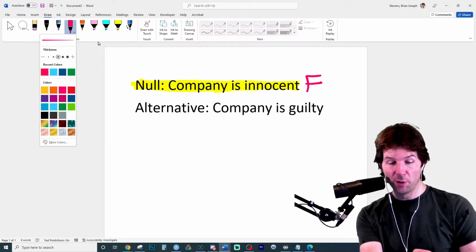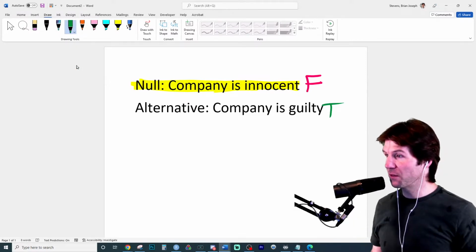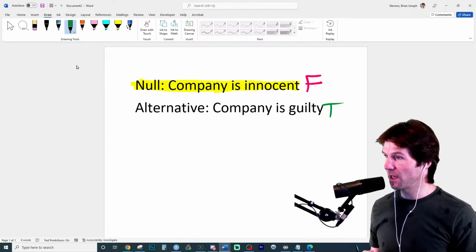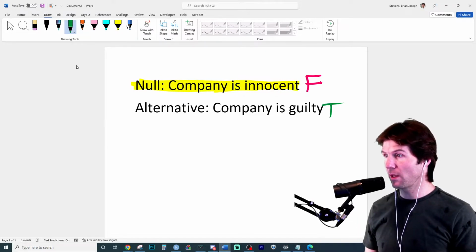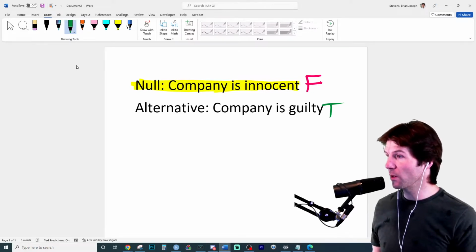So it would be true that the company is guilty. Like the company is guilty. That's a fact right now. In a type 2 error, the null is false. It is false that the company is innocent. It is true that the company is guilty. So we are going to say that we fail to reject the null here in a type 2 error.